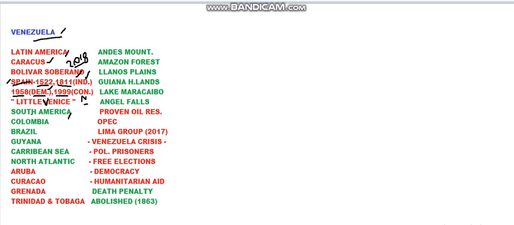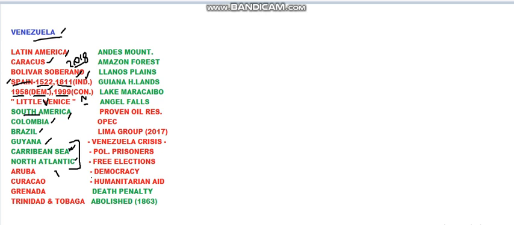Now we shall see the bordering countries of Venezuela, and what sea and ocean are also bordering it, and different kinds of islands that are also bordering it. As I've told, Venezuela is in the South American continent, in fact the northernmost country in South America. The countries bordering it are Colombia, Brazil, Guyana, and 2 water bodies. One is the Caribbean Sea and the other is the North Atlantic Ocean. These 2 are in the north of Venezuela.